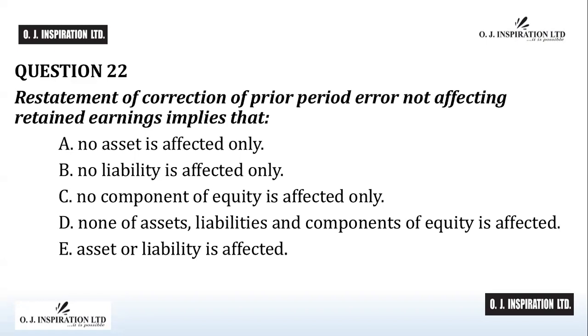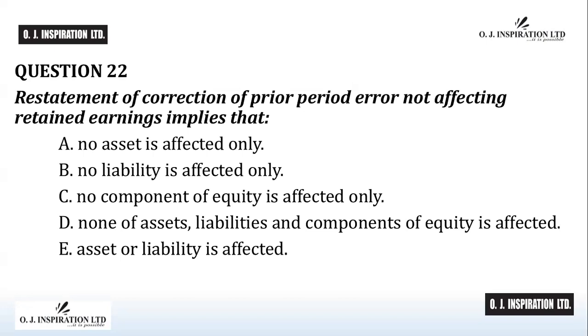E. Asset or liability is affected. Time starts. 5 seconds gone. 10 seconds gone. Time up. The answer to question number 22 is E.